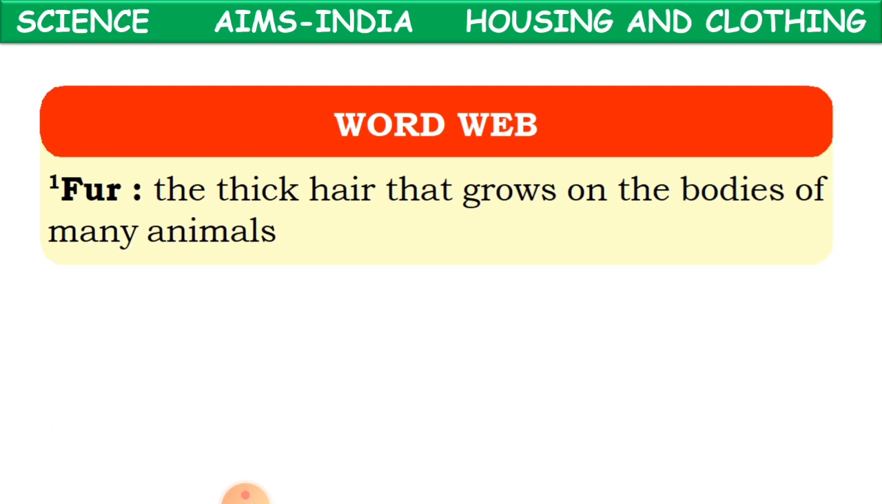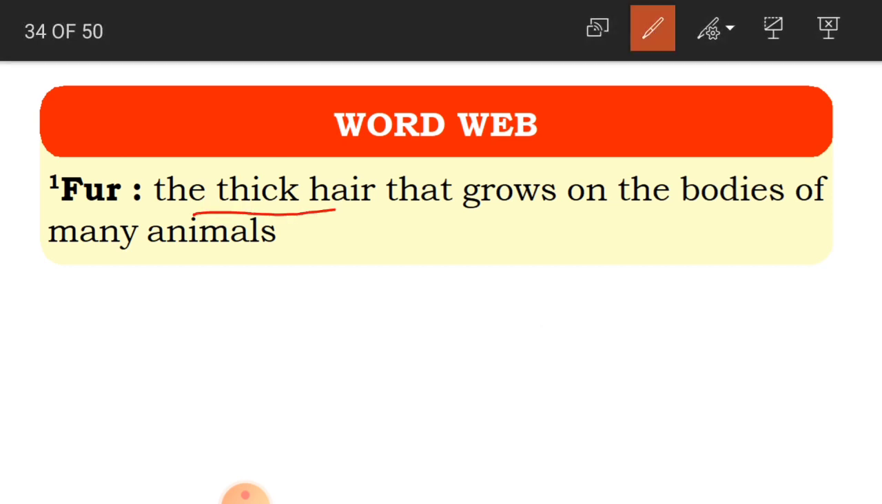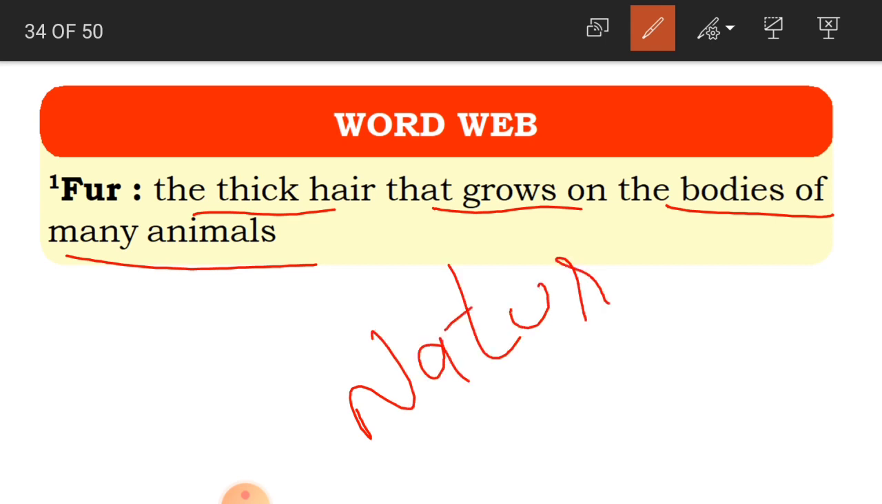Now here is a word web where you are going to learn the meaning of fur. F-U-R, fur. So what is fur? The thick hair that grows on the bodies of many animals. So this is from animals. Fur is nothing but thick hair from the bodies of many animals. Then what type of fiber will it be, children? Either man-made or natural? This is a natural fiber, because we are getting it from the animal. So this is a natural fiber again. Okay, clear?